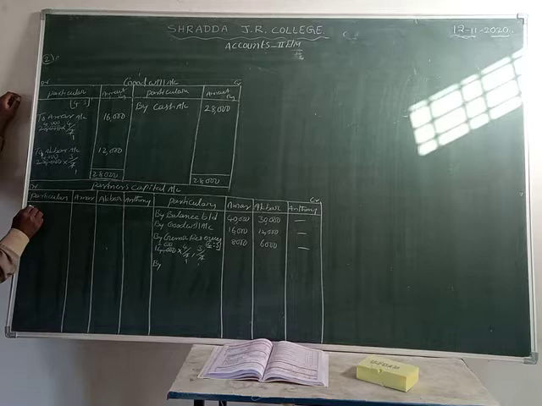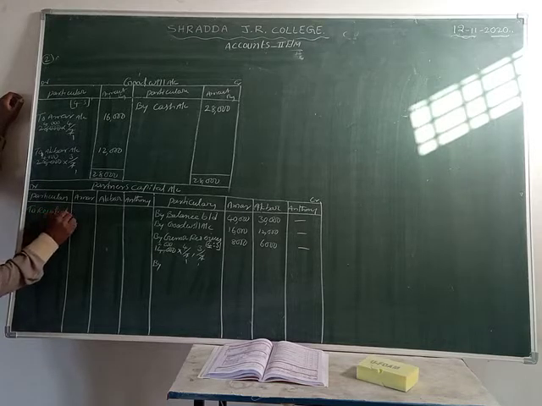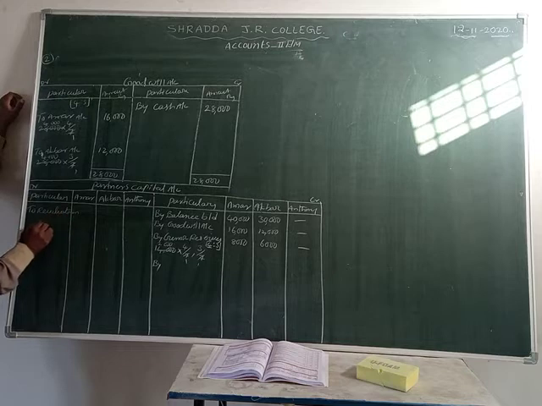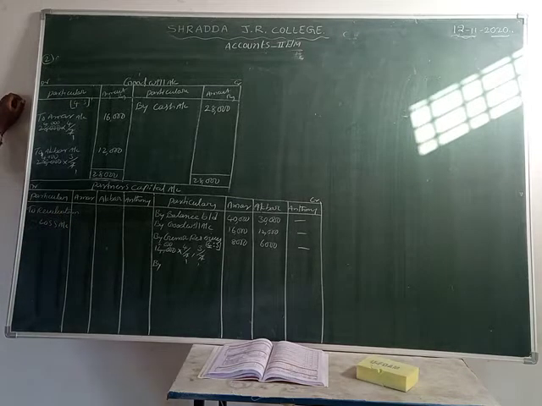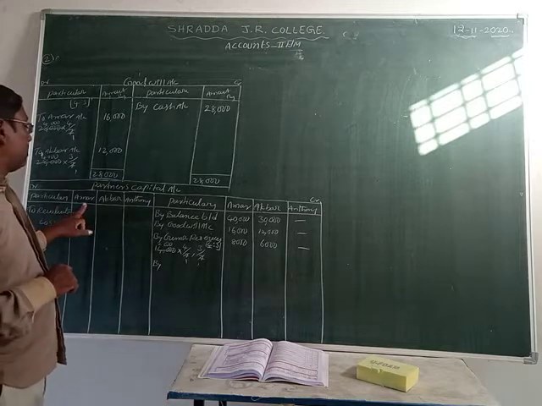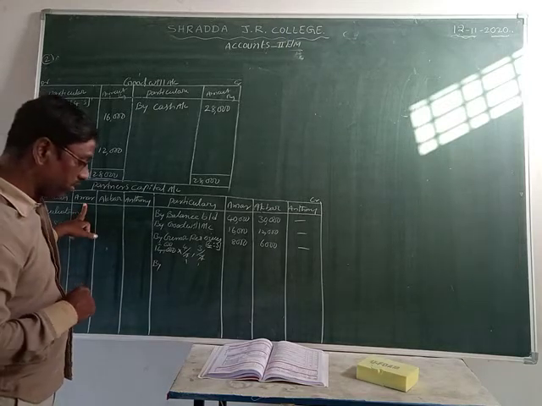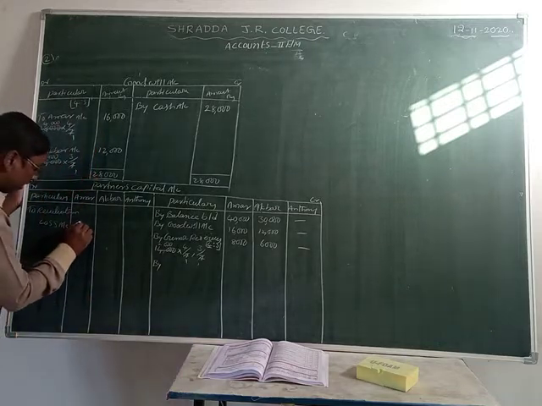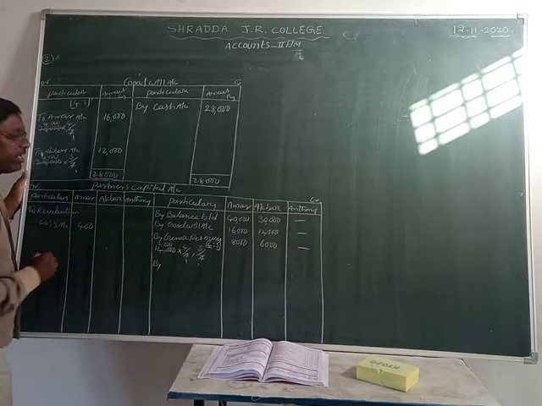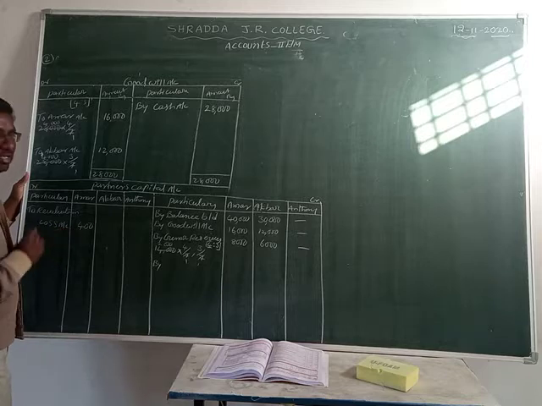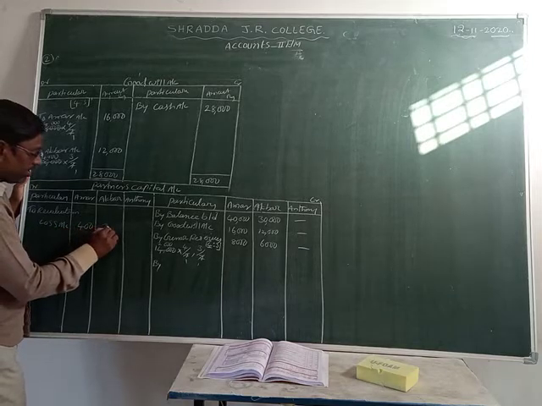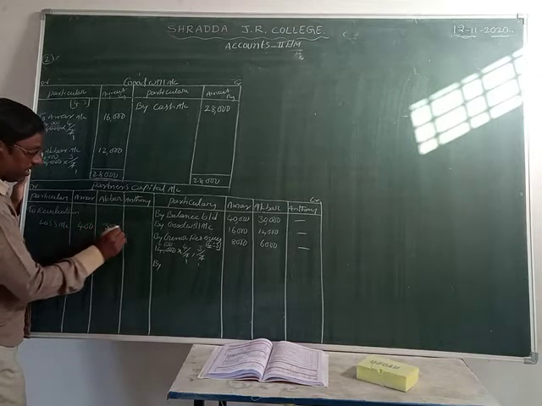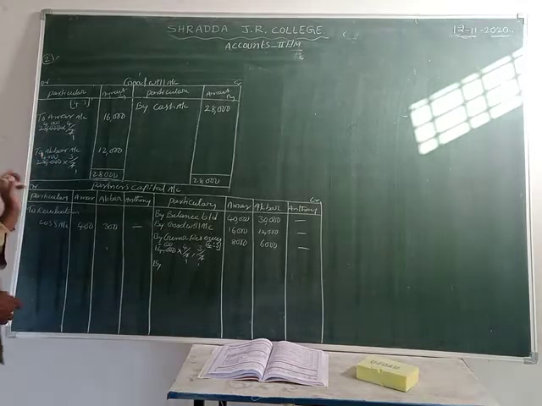Let us write down revaluation loss account. Amar receives the loss amount 400 rupees and Akbar 300. We have already distributed this amount, 400 and 300, in the revaluation account. Okay, now you have nil.